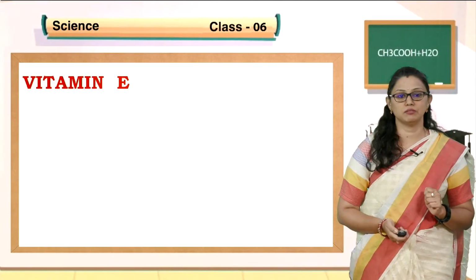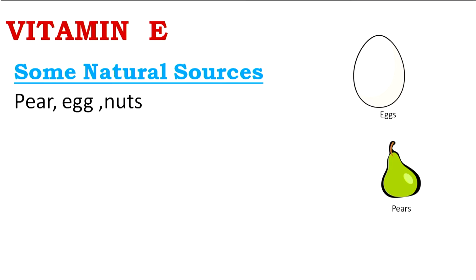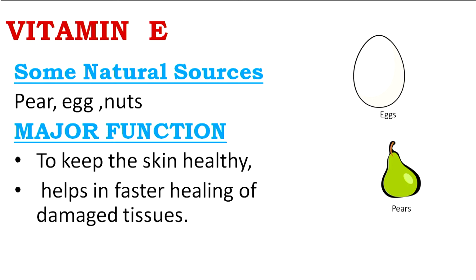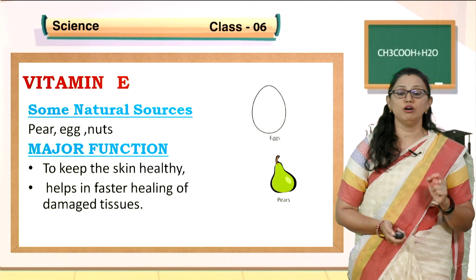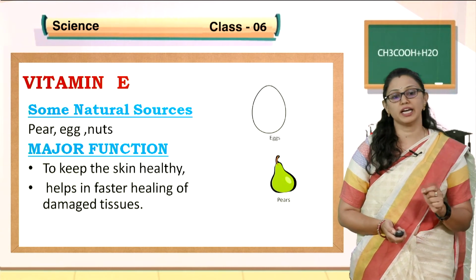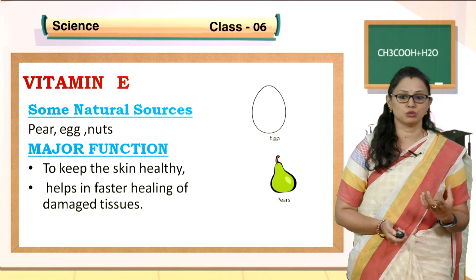Now we will come to vitamin E. Sources of vitamin E are pure egg and nuts, and the major functions of vitamin E are to keep the skin healthy, as well as to help in faster healing of damaged tissue. So this is a major function of vitamin E. The major sources of vitamin E are pure eggs and nuts. If you want healthy skin, you should have vitamin E source food.